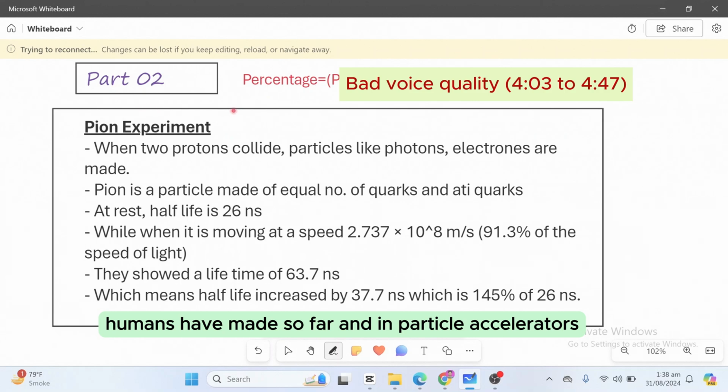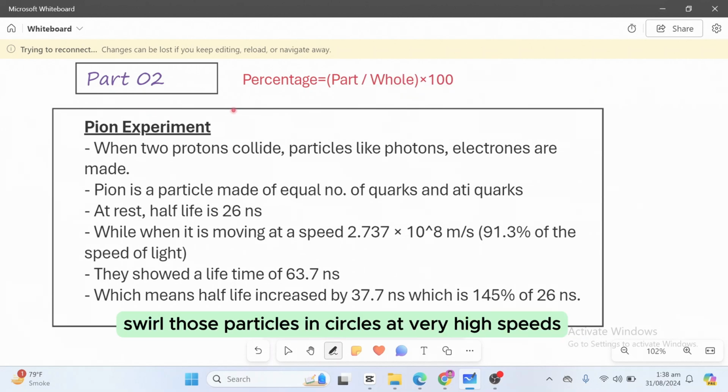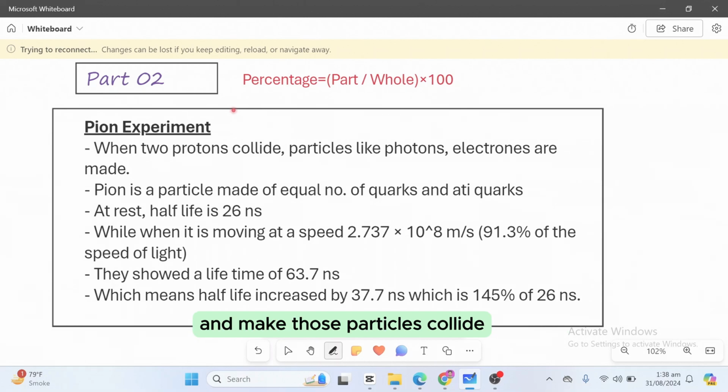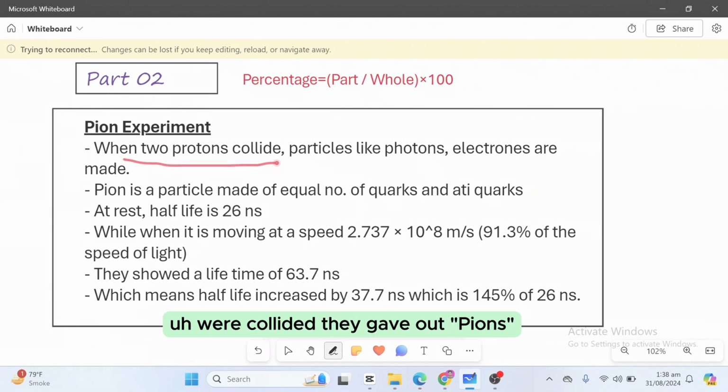In particle accelerators, they take particles and swirl them in circles at very high speeds and make them collide. When those particles collide at very high speeds, they give out new information, some new particles which we have never seen before. And in one particular experiment, when two protons were collided, they gave out pions.